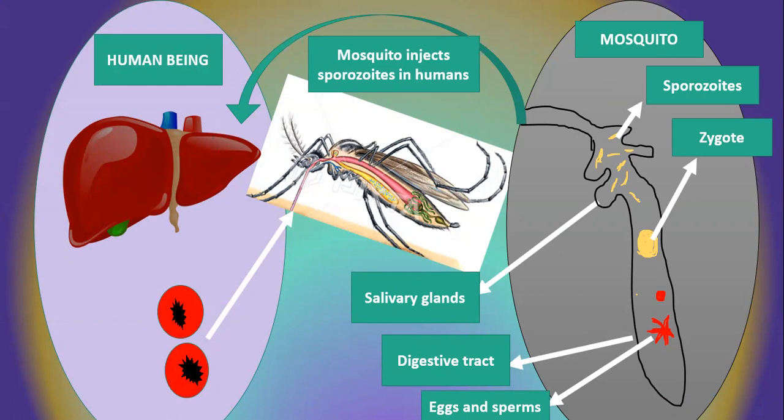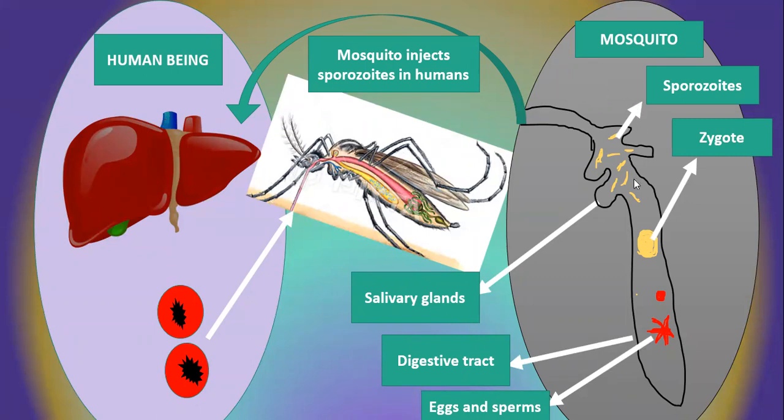One thing I would like to mention over here: only the female mosquito bites animals. Malaria also affects several other species, like monkeys, gorillas, and chimpanzees. The male mosquitoes do not bite human beings; they feed on nectar. The female mosquito bites human beings because she needs some special protein from the blood in order to develop the eggs. With the protein, she also ingests red blood cells, and red blood cells may contain gametocytes of the species of Plasmodium. So the life cycle completes.